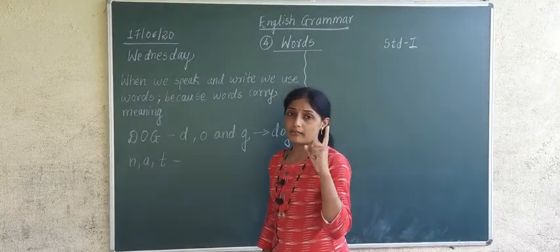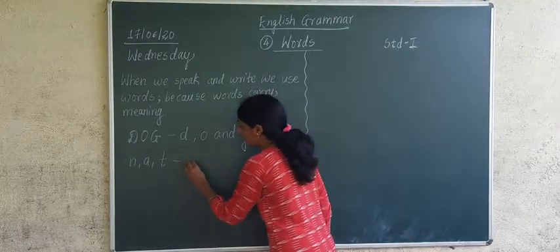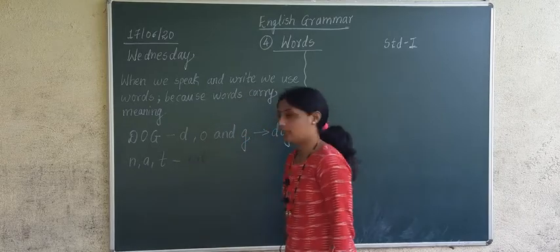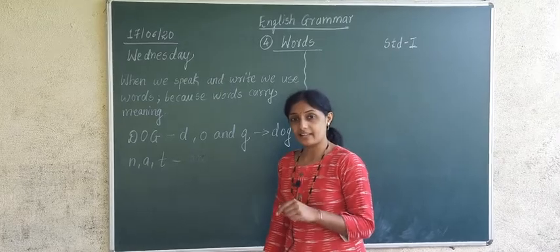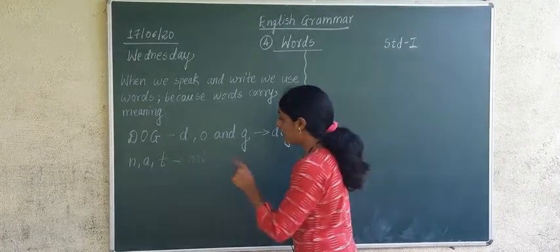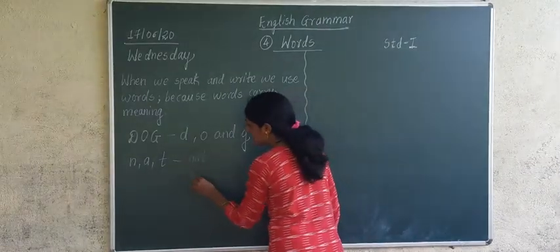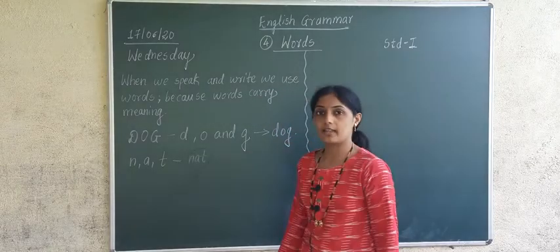But the word should have meaning. If I make it N, A, T, gnat, does it have any meaning? If it was N-E-T, net, then net has some meaning. But this is a wrong word. It is not having any meaning.